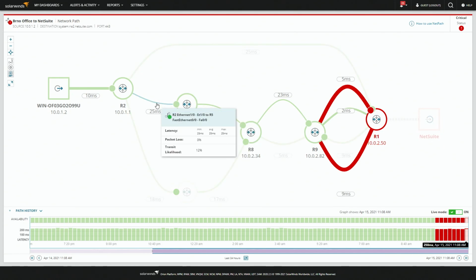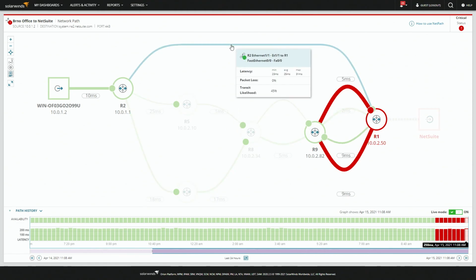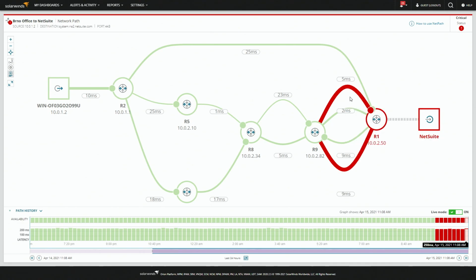If you hover over it like he's doing here, you'll see the transit likelihood. So basically it's saying there's a 12% chance we're going to take this path, compared to if you hover over one of the other ones, where the likelihood is 45% that we're going to take that path. And that's part of that magic I mentioned, in how we alter the headers to try to figure out additional paths. And then you get to this big red blob here.